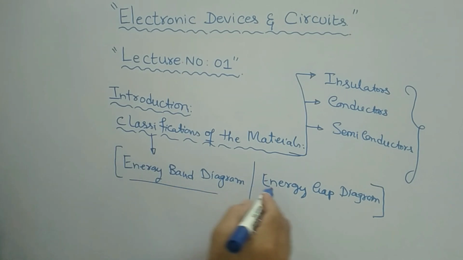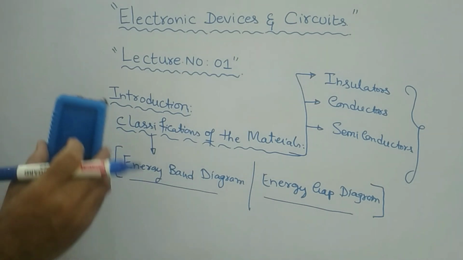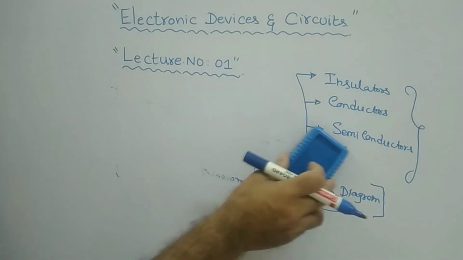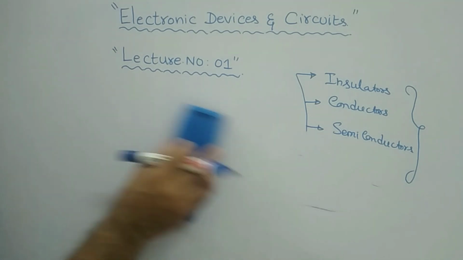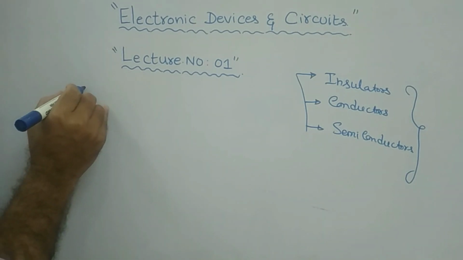energy band diagram, right? What is the energy band diagram? It is a diagram which consists of basically two bands, which are separated by an amount of energy. That is called the energy band diagram. I will explain to you about the energy band diagram. We'll see what the energy band diagram is.